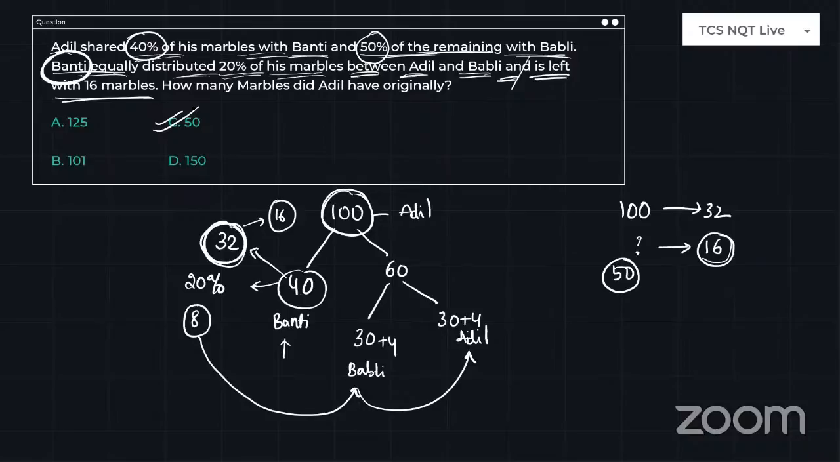So Sanjana, 125 is not the correct answer. Here the answer is 50. Why? Because I started with 100, I will end up with 32. In order to get 16, I will need to assume the original marbles, which Adil originally has, is 50. Am I clear, guys?